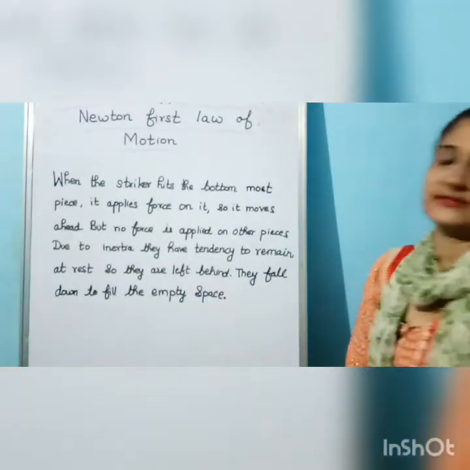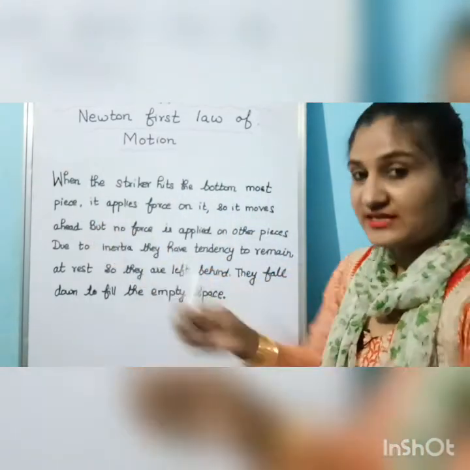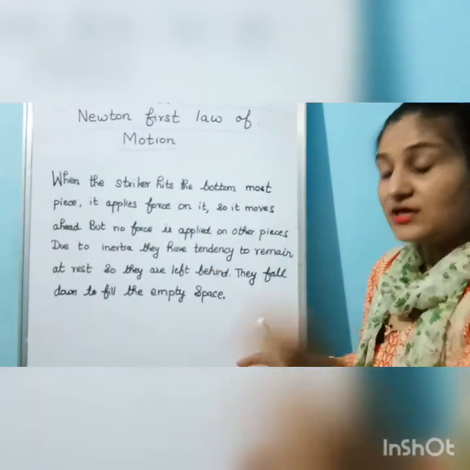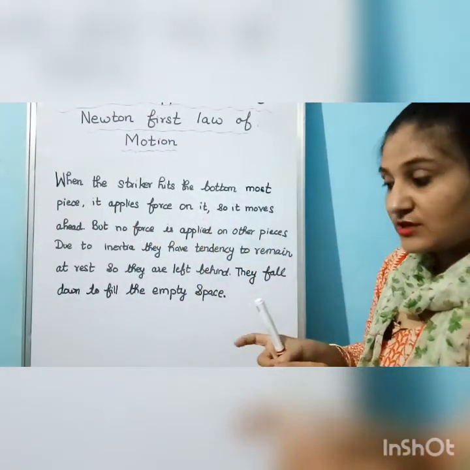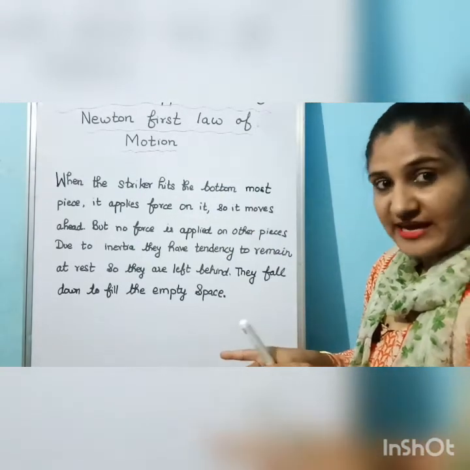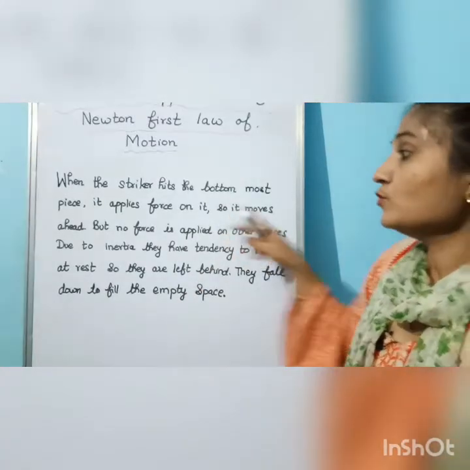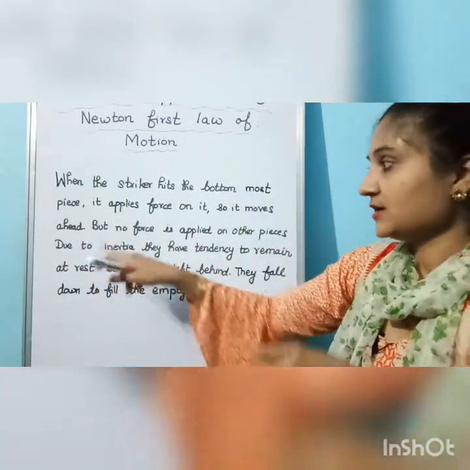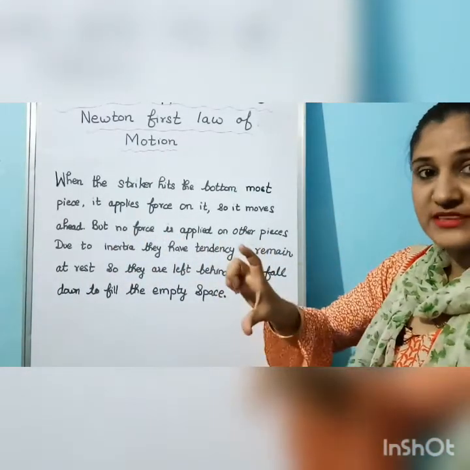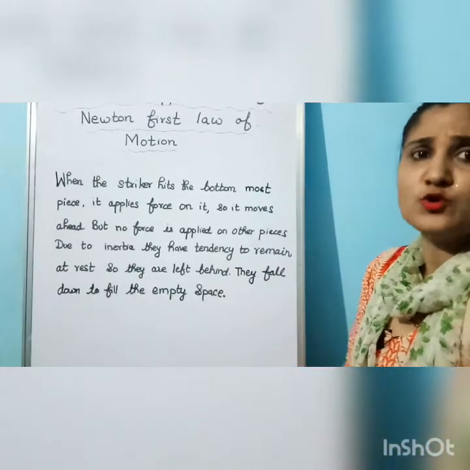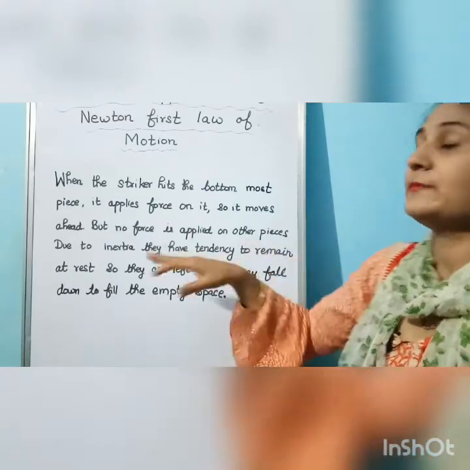How can you write this answer? When the striker hits the bottommost piece, I have applied a force on the striker, and the striker has applied the force on the bottommost piece. So the coin moves ahead, but no force is applied on the other pieces. The pile of pieces are there on which I have applied no force. That is why, due to inertia, they have a tendency to remain at rest.